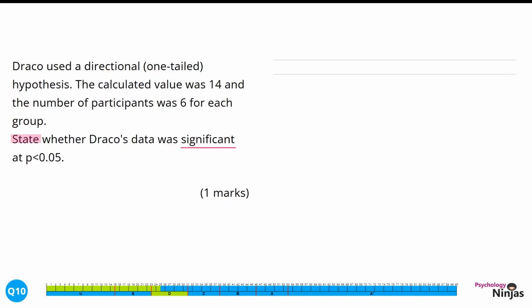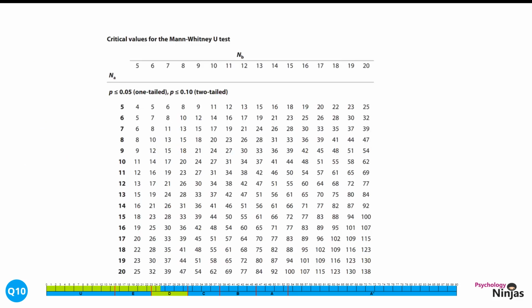There's some additional information that we need to be aware of within this question: that we are using a directional hypothesis, that the number of participants was 6, and the level of significance is p equals 0.05. For a Mann-Whitney U, we need to be aware that there are different tables for different tests, and these are all in the front of our exam booklet. We want the level of significance to be 0.05 for a one-tailed or directional hypothesis. We have 6 participants in Group A, so we're going along this way, and 6 participants in Group B, which we're going down this way. This means that our critical value is 7 for this particular study.